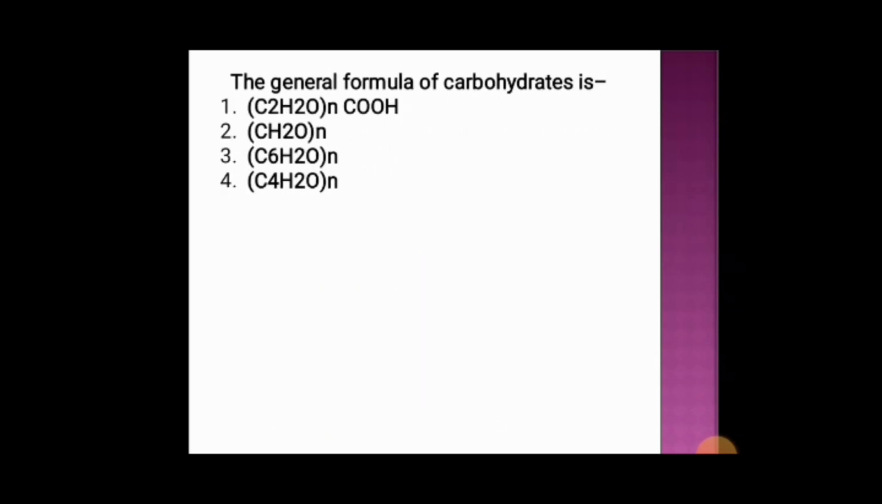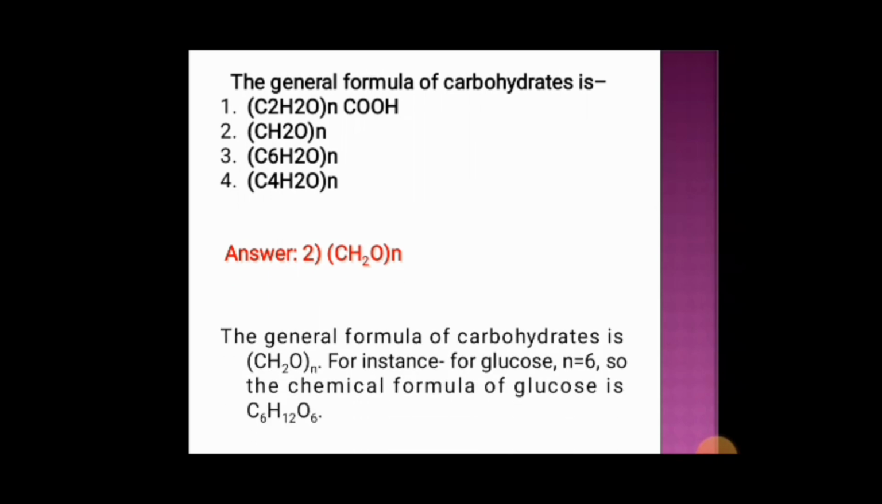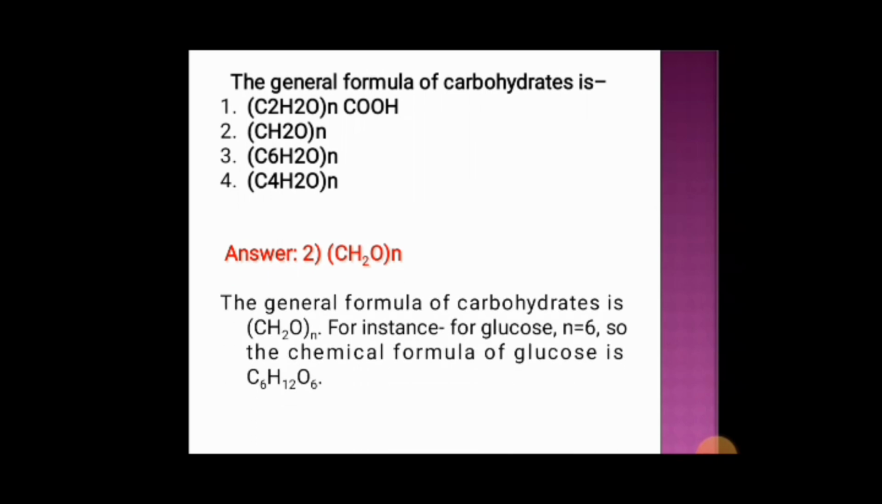The general formula of carbohydrate is option 1 CH2O NCOOH, option 2 CnH2nOn, option 3 C6H2ON, option 4 C4H2ON. And the correct answer is option 2, that is CnH2nOn. The general formula of carbohydrate is (CH2O)n. For instance, for glucose n is equal to 6. So the chemical formula of glucose is C6H12O6.